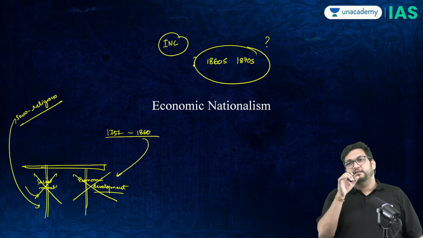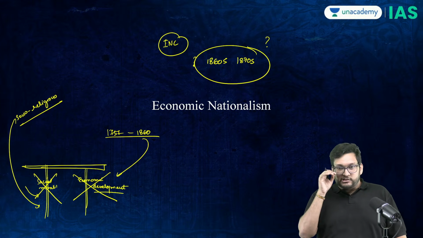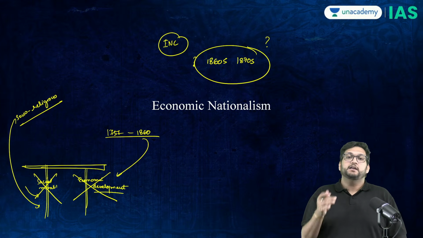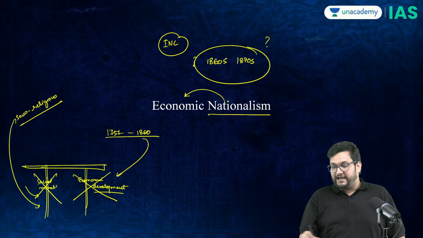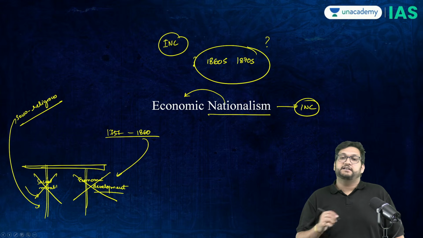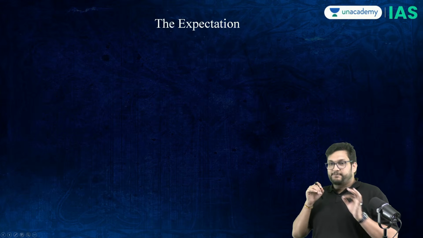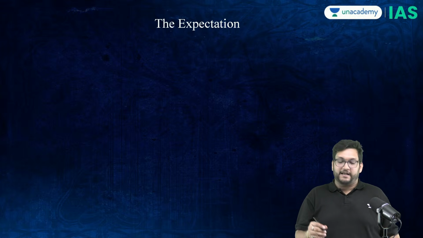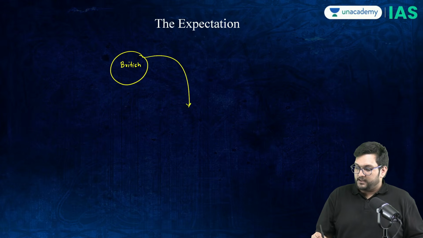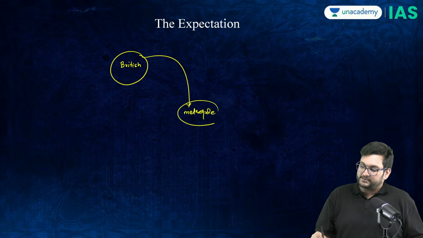And once this realization sets in, the disillusionment is setting in, then nationalism takes a new brand and the INC becomes an objective necessity. So the expectation which the middle class intelligentsia, the Bhadralok Bengali, had was that the British will develop India into a metropole and it will become an industrial nation.